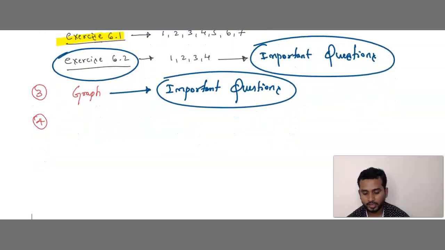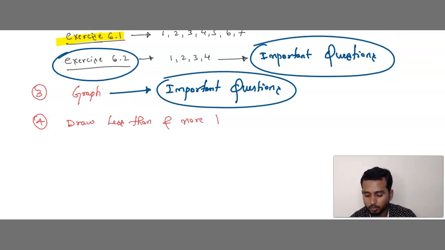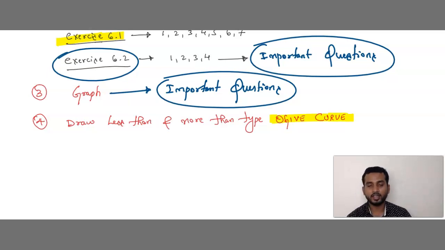Okay. Next topic, draw less than and more than type ogive curve. Draw less than and more than type. So what you have to do is, I am giving you all some questions. What you should do is, for the same question, solve 2 answers.